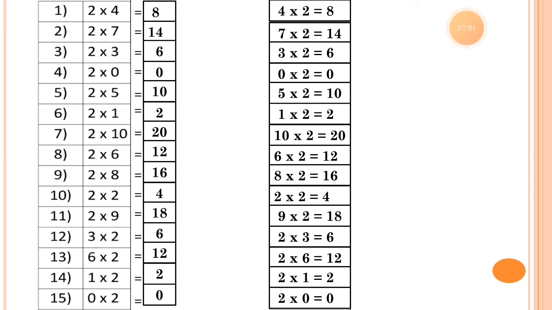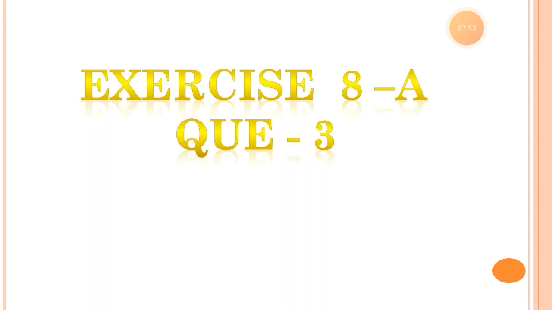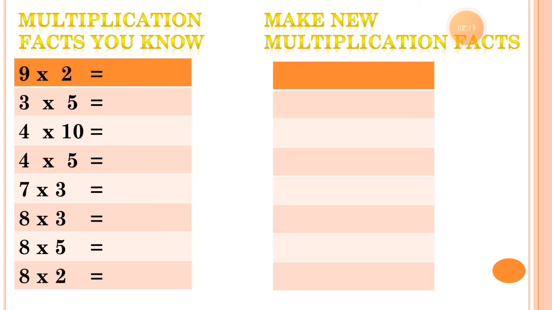Now let's move forward. Let's take the new one, exercise 8a, and the question number 3 of it. This one is your textbook exercise. Let's start this.